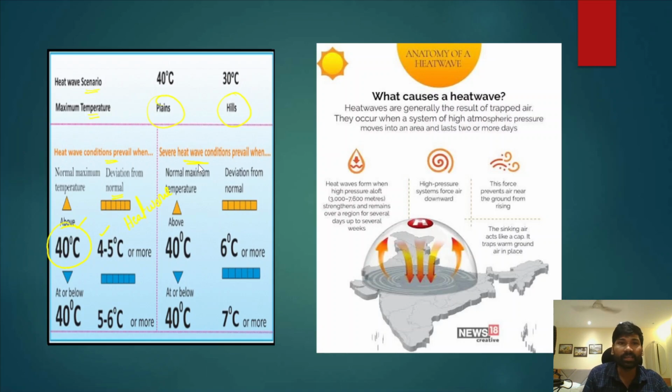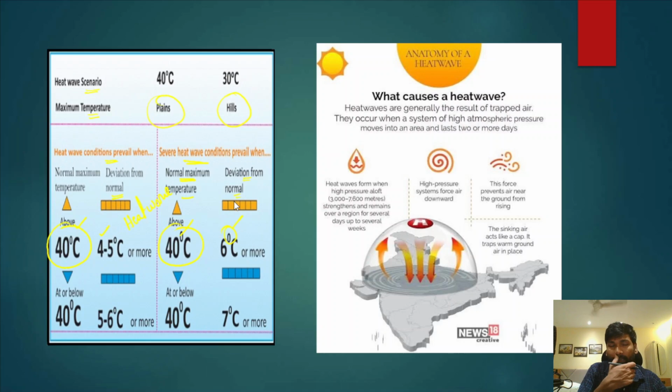So when will there be severe heat wave conditions? Normal maximum temperatures are above 40 degrees Celsius. So when it is 6 degrees Celsius above the normal, that is when there will be a deviation from the normal temperatures.